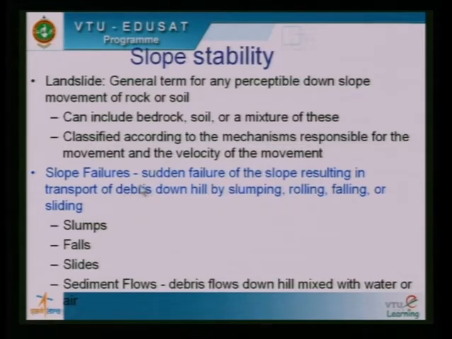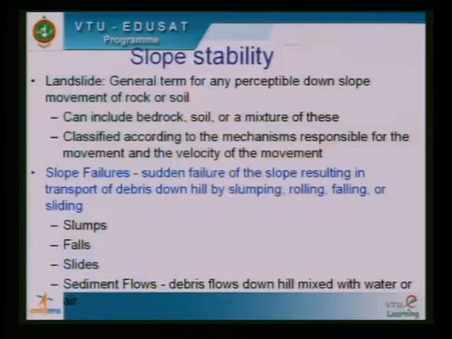Slope failures are sudden failures of the slope resulting in transport of debris downhill by these mechanisms: by slumping, by rolling, by falling, and also by sliding. Now, slope failure takes place over a small geographical area, and landslides take place over a large geographical area.